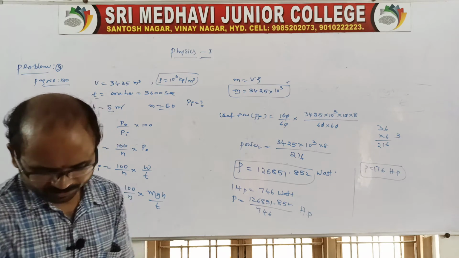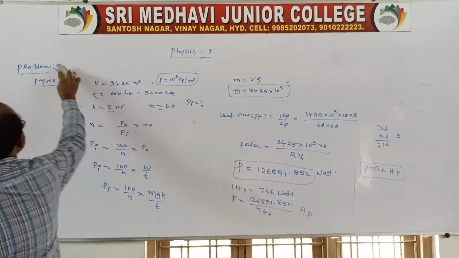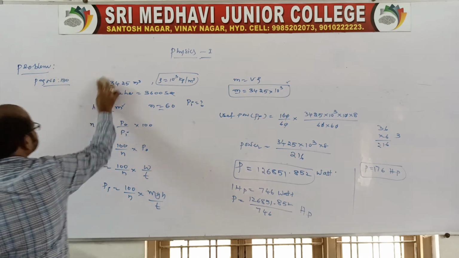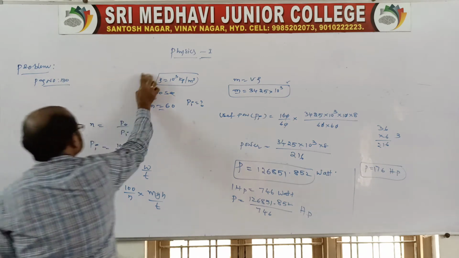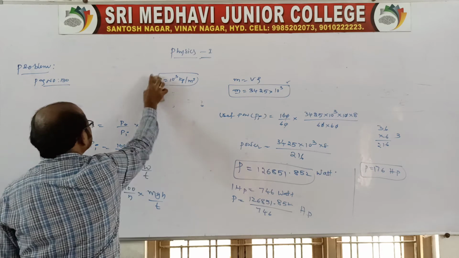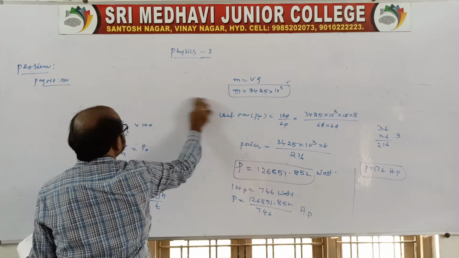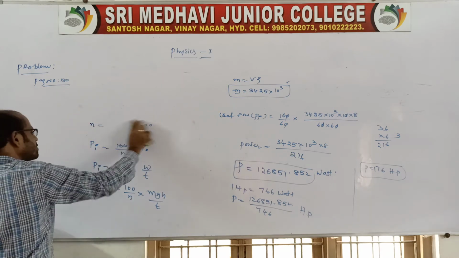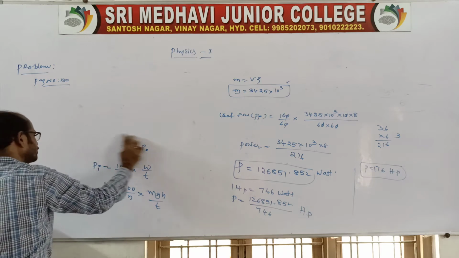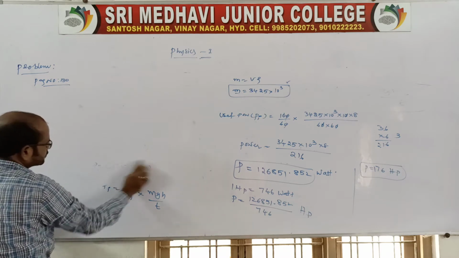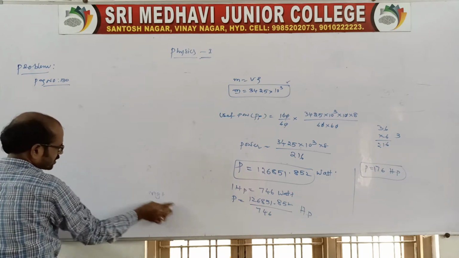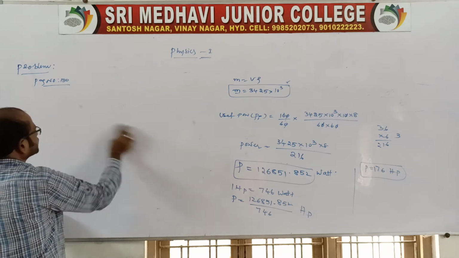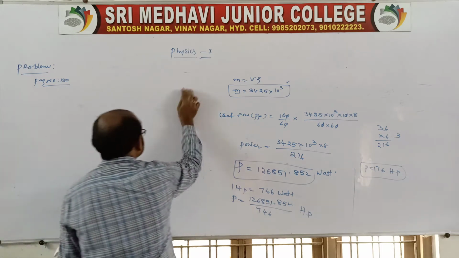Look at here, fourth question. So the page number is same. See the question, everyone, fourth question. Read properly and write the given data. What is the given? You write on the paper. After writing all the given data, then use the formula. Then you will get the ultimate answer.